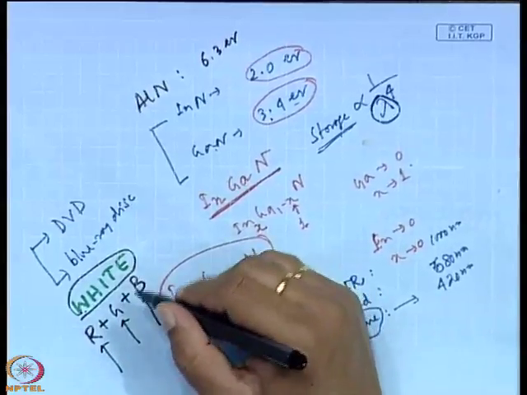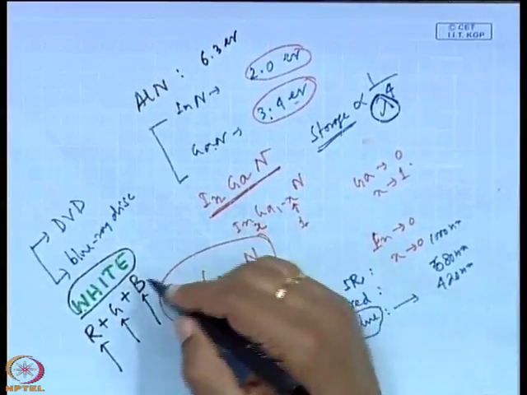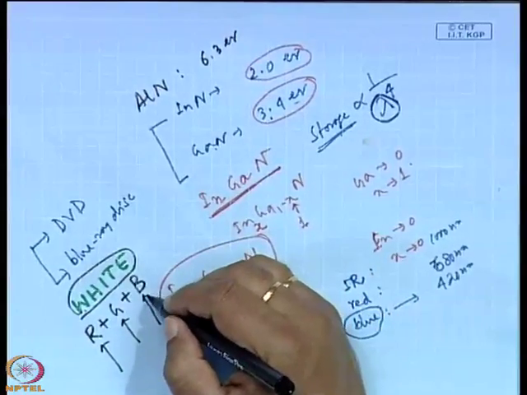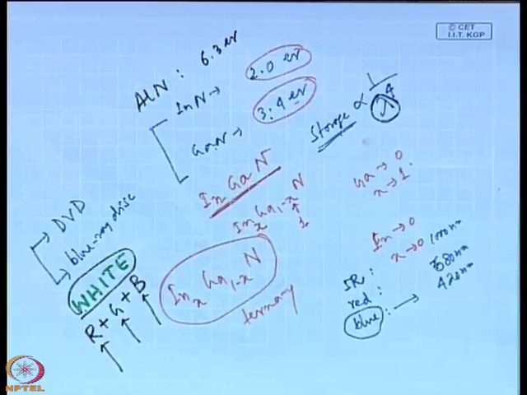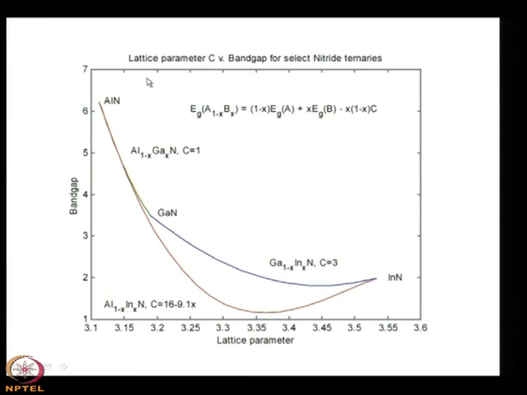The important application of the white light will be in our domestic applications or in the street light, where the consumption of power will be very less if you compare it with the incandescent lamp or even the lamp which is used these days. So, that is an important consideration. So, in that respect, the nitrides are the important candidates or contenders.